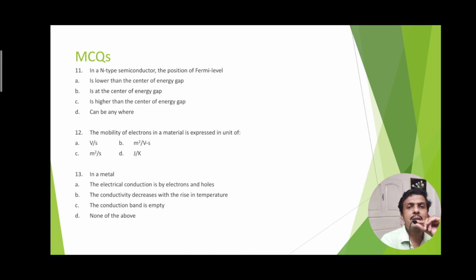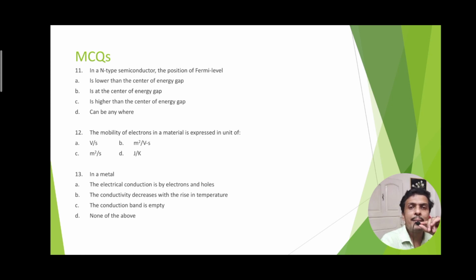Next, the mobility of an electron in a material is expressed in the unit of, and several units are given. The correct option is B, meter square per volt second, because mobility is the ratio of velocity to the electric field. The unit of velocity is meter per second and the unit of electric field is volt per meter, so the ratio provides meter square per volt second. So option B is the correct answer.